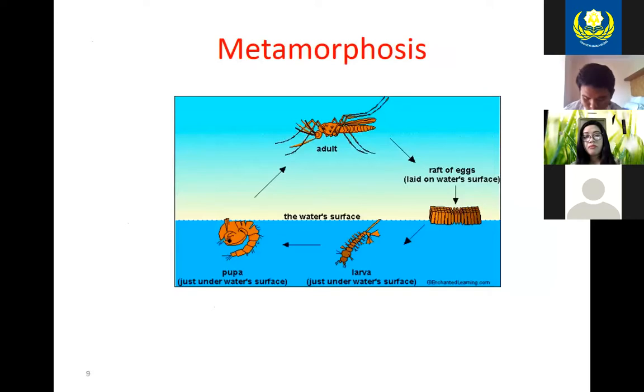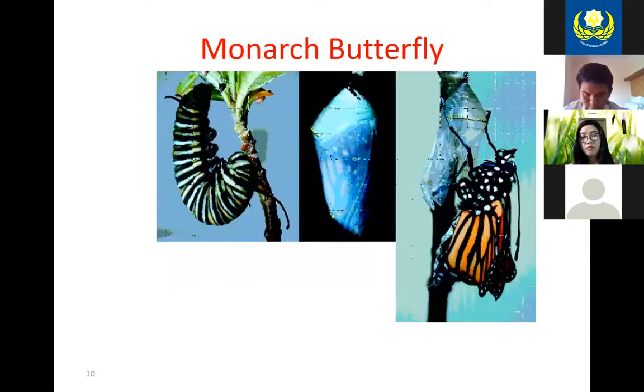This diagram just shows you one example of a metamorphosis cycle. This would be the mosquito, and it lays its eggs in the water. The larva and the pupa live in the water and then hatch out and become the adults. The monarch butterfly is a different type of metamorphosis, but it goes through its own larval and pupal stages.